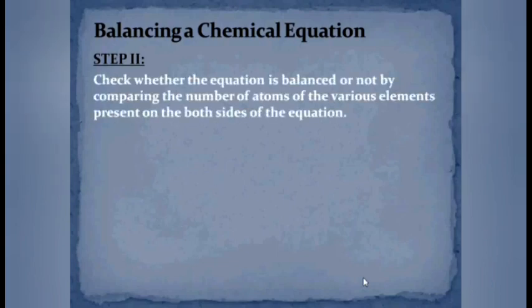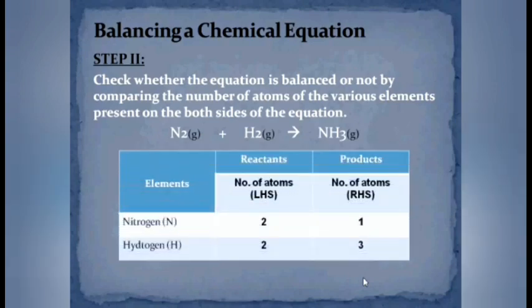Now let us go to step 2. In step 2, we have to check whether the equation is balanced or not. How can we do it? Just compare the number of atoms on the left hand side as well as on the right hand side. We can do it in a tabular form.